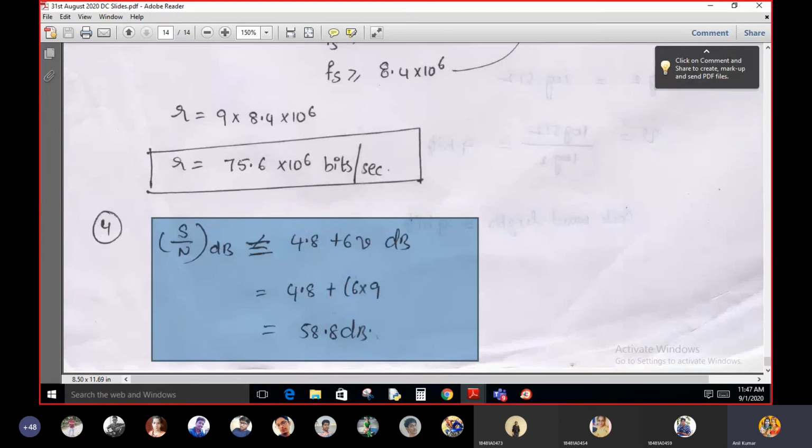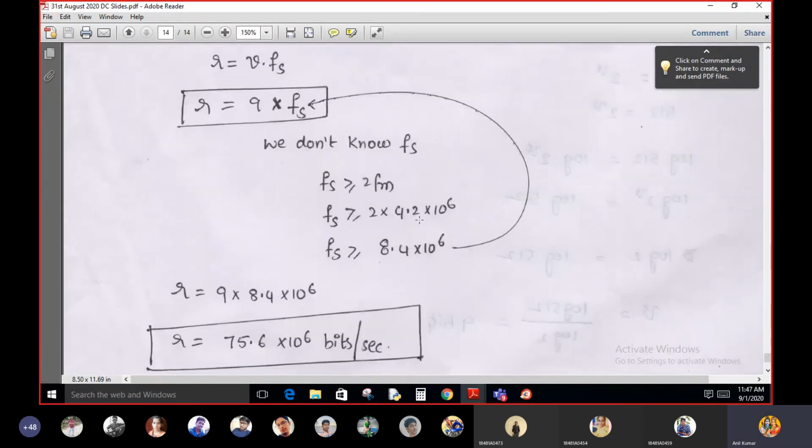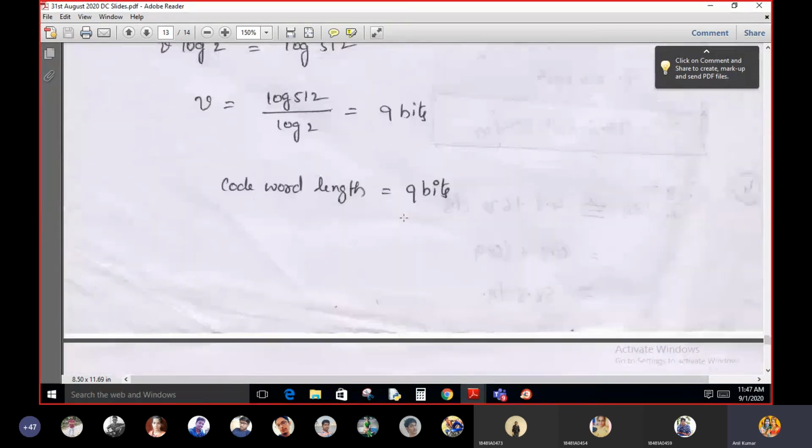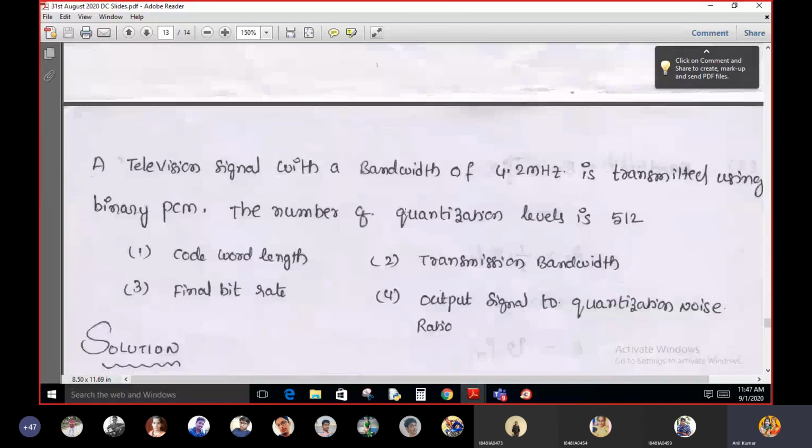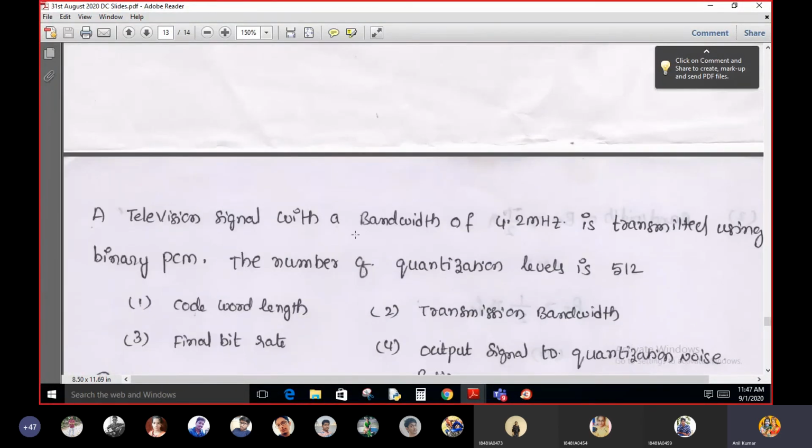Let us see, these are the formulas and things required to solve problems on PCM. At the end of the unit, I will once again solve some number of problems. Right now I will stop the problem section and start the next one.